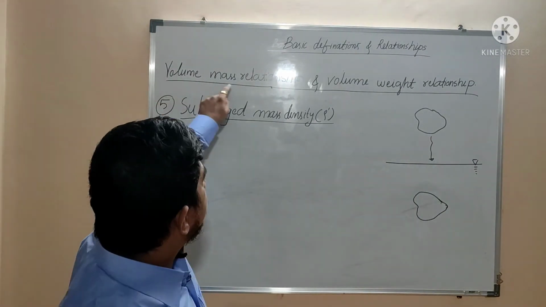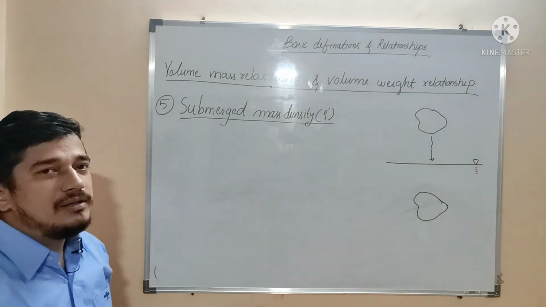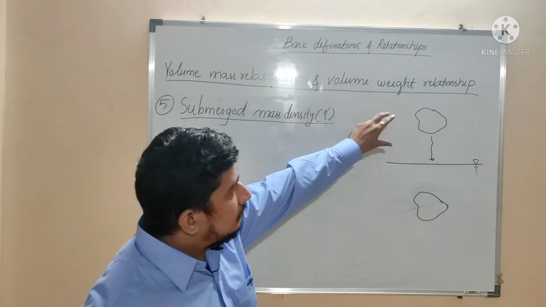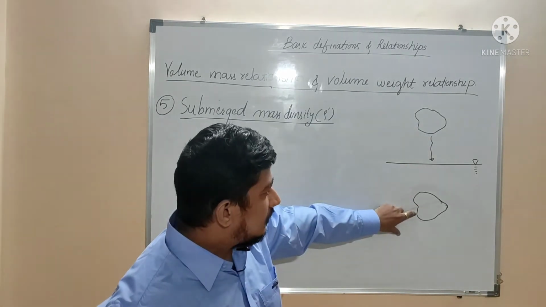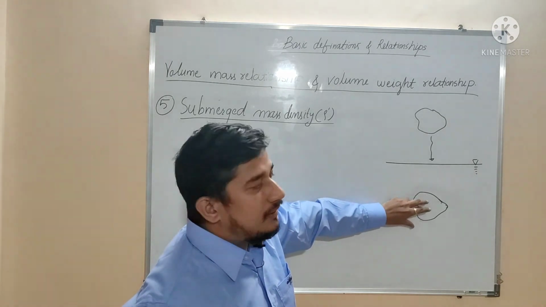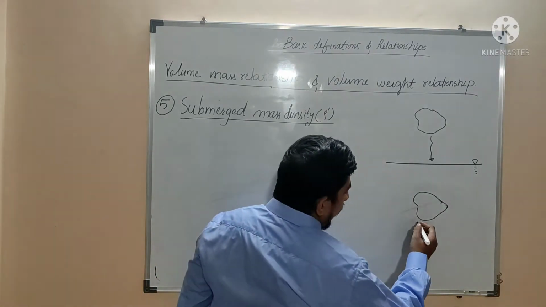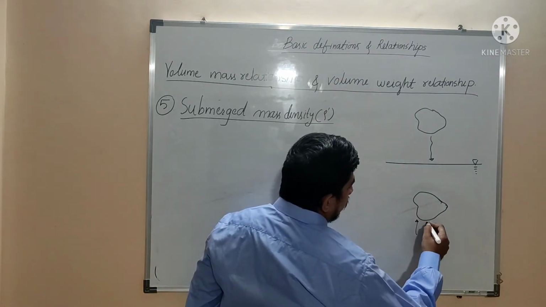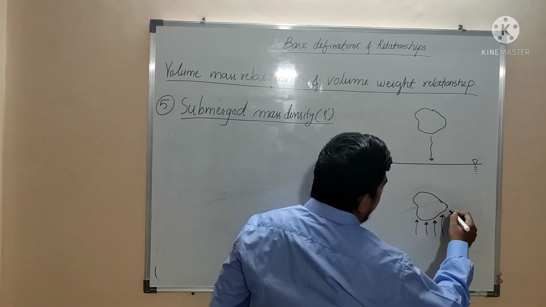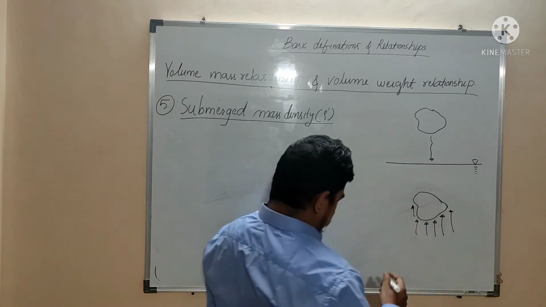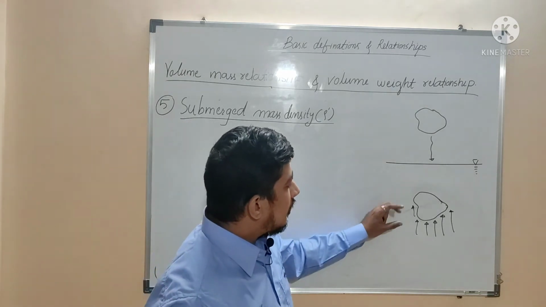Next, the volume mass relationship is the submerged mass density. It means that the soil is in a submerged condition. When the soil is submerged in water, it will displace a certain volume of water, and that will be equal to the volume of the soil. Because of this displacement, water will apply an upward pressure or upward thrust on this soil, and because of this, there will be a reduction in the mass of the soil.